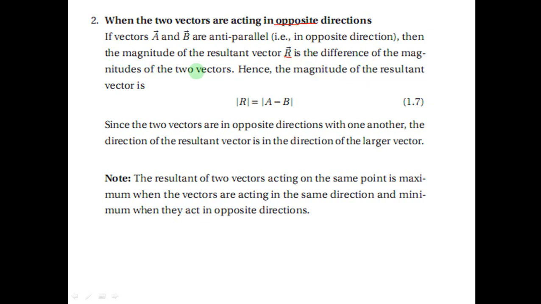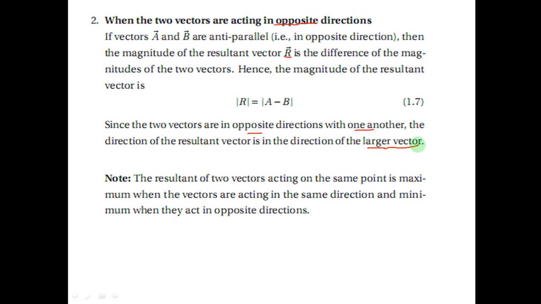These two vectors are in opposite direction with one another. They are opposite. The direction of the resultant vector is the direction of the larger vector always.